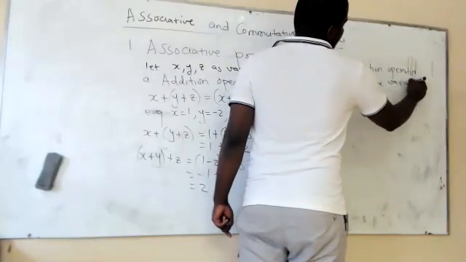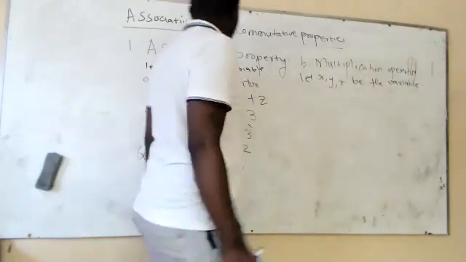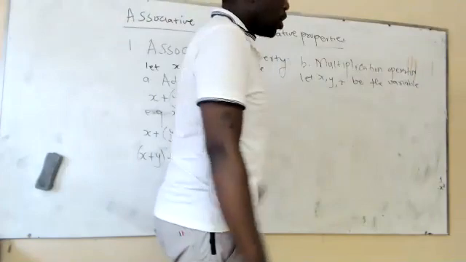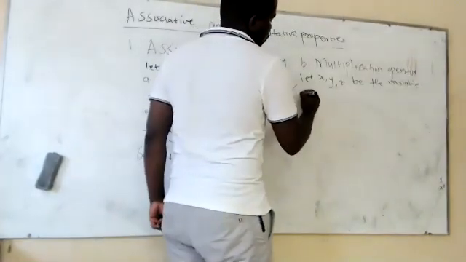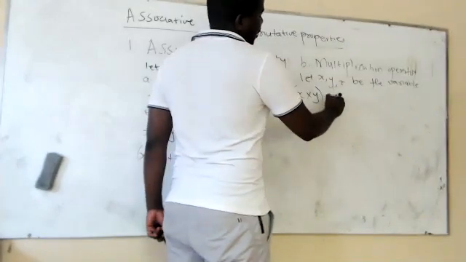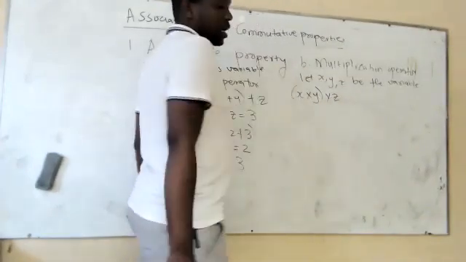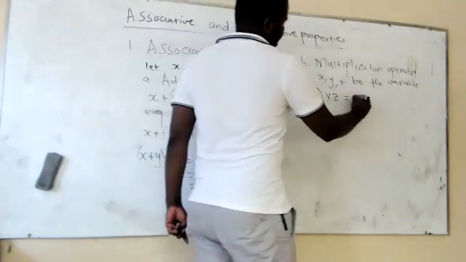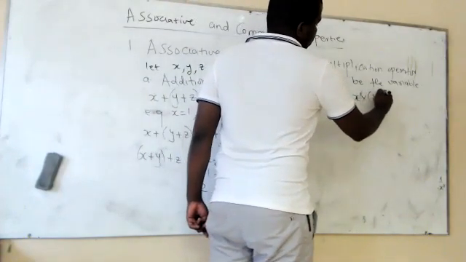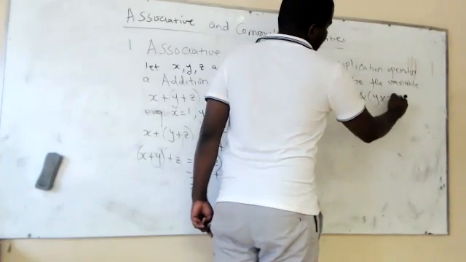So we're going to apply the associative property when x, y, z are the variables. This is how we are supposed to do this. So x multiplied by y is inside the bracket, and then z is outside the bracket. And then on the other side, we have x, which is outside the bracket, multiplied by y and z, which are inside the bracket.